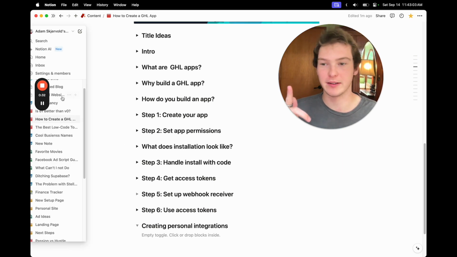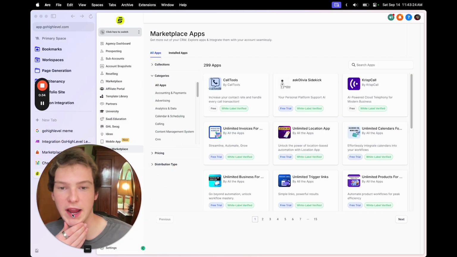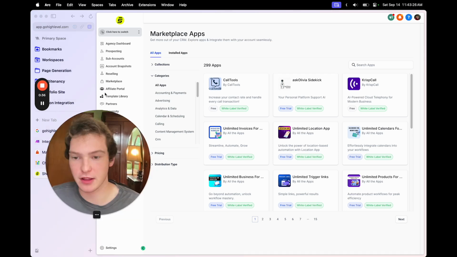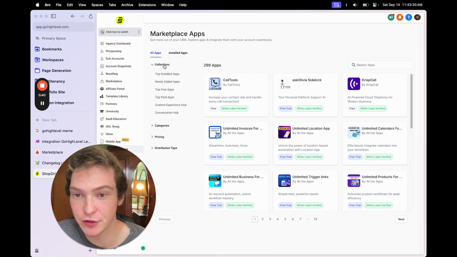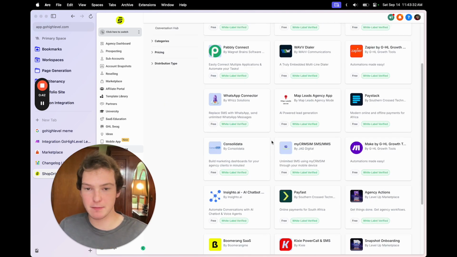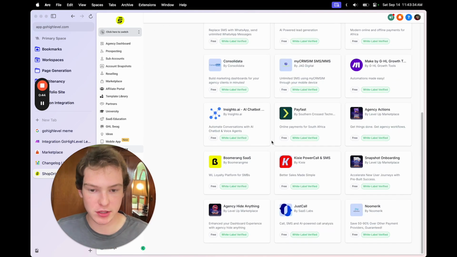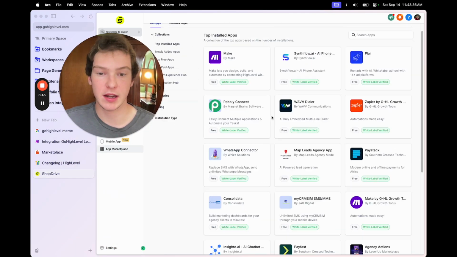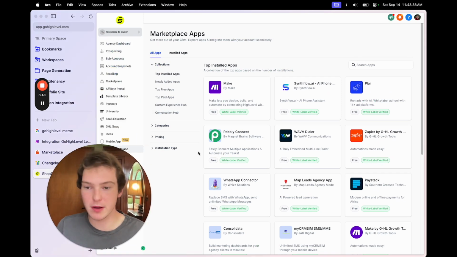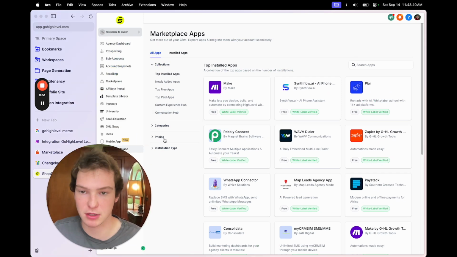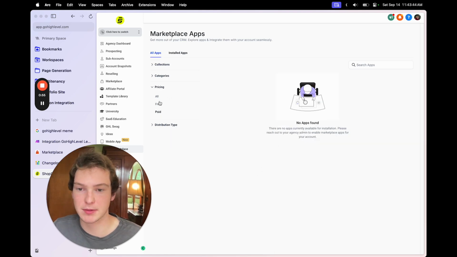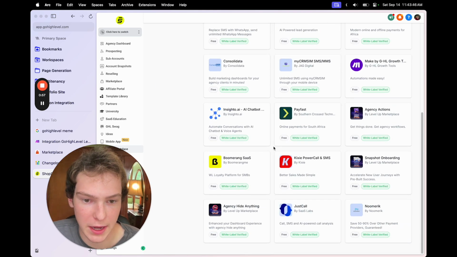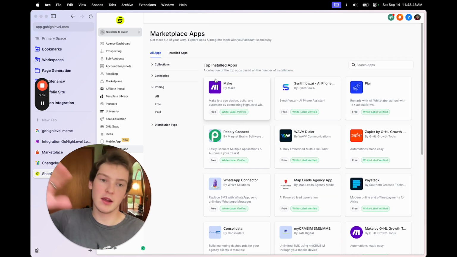So let's get started. Here we are in my HighLevel agency account, and this is the app marketplace. This is what it looks like if you've never been on this page. Basically all these apps are integrations made by other companies that are sold. A lot of them will say free, but they'll be paid, and they make their own money other ways. If you go to paid, none of them are paid up front, but they'll have a free trial and then payment through there.